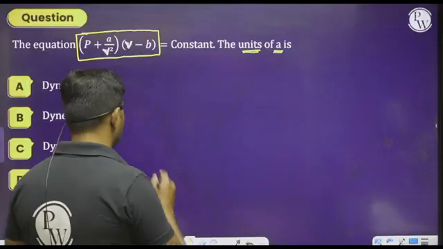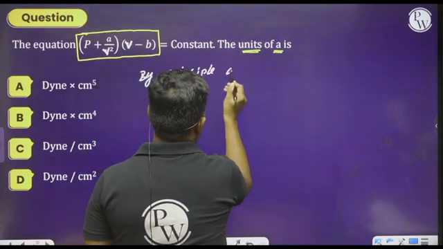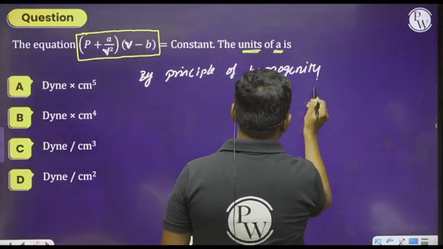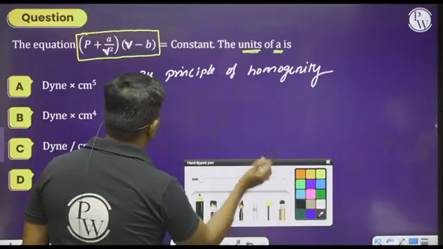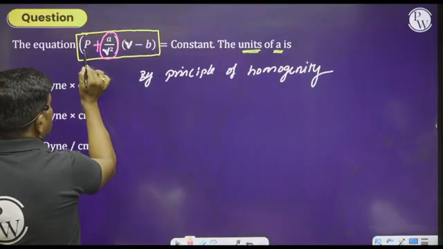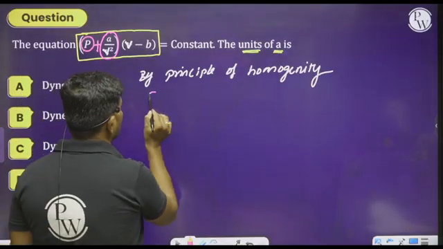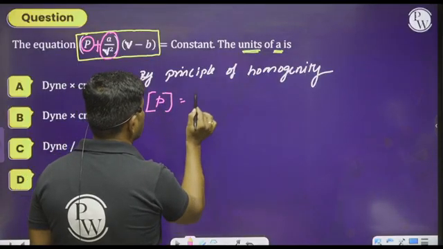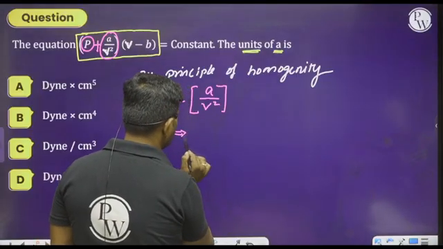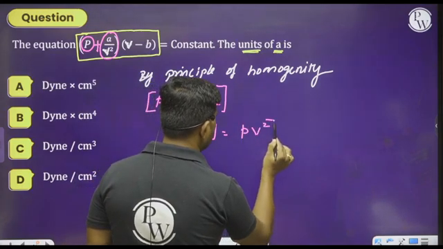Based on that, a divided by V square is added to the term P, where P stands for pressure. Therefore, the dimensions of P must be equal to the dimensions of a divided by V square, which implies a equals P into V square.